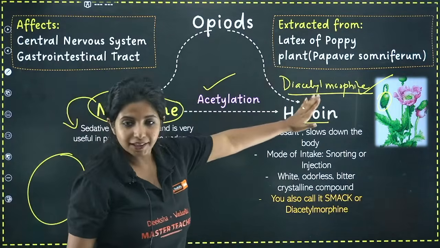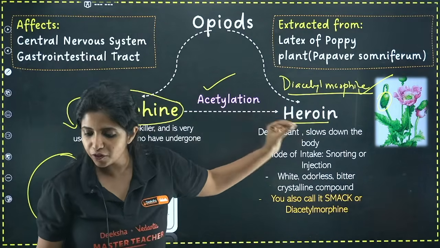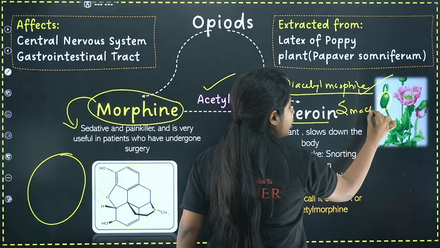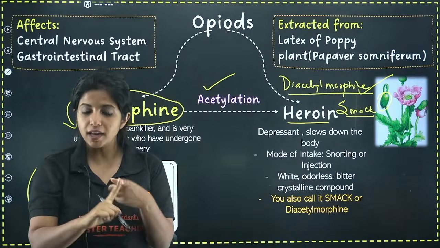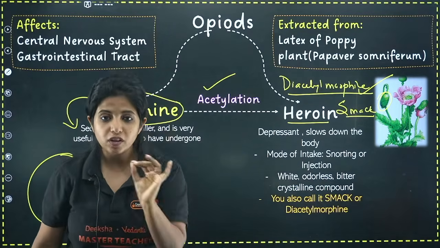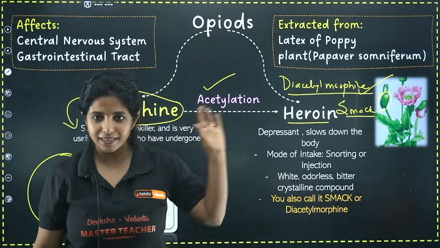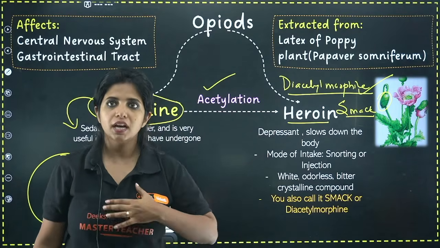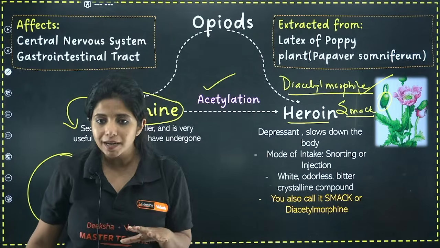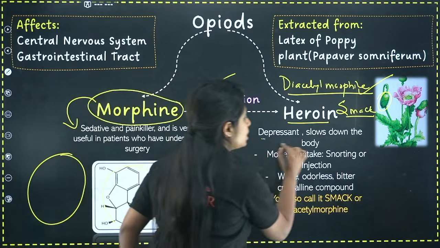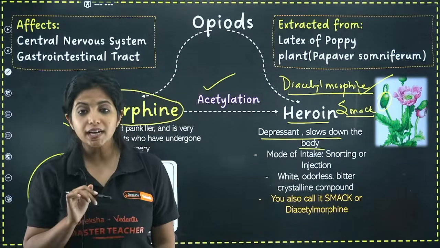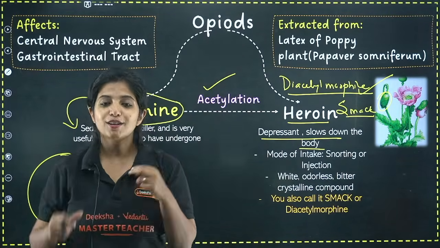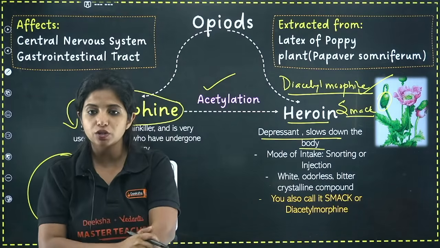And listen, there is another name for heroin which you need to know, and that is smack. So heroin, baba, has 3 names: diacetyl morphine, heroin, and smack. And also remember that this is a depressant. It slows down your body function. You feel very sad. And how do you take it? By snorting or by injection. The mode of taking it is also important. Snorting or basically injection is usually done.